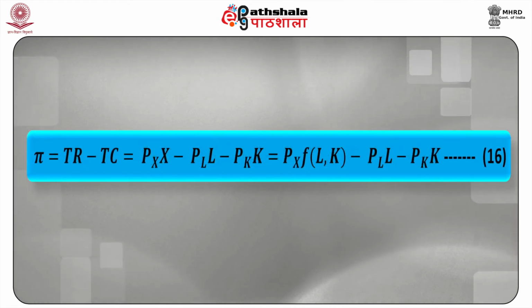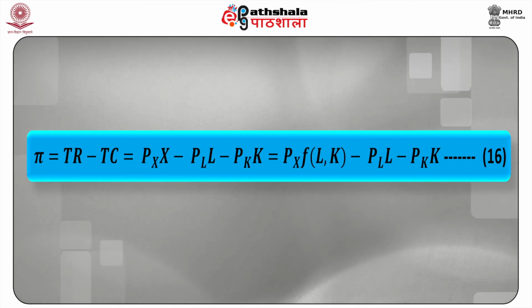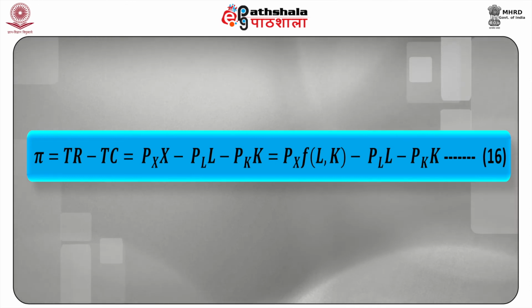Profits pi is equal to TR minus TC, which is equal to Px into X minus PL into L minus Pk into K, which is equal to Px as a function of L and K minus PL into L minus Pk into K. This is our equation 16.